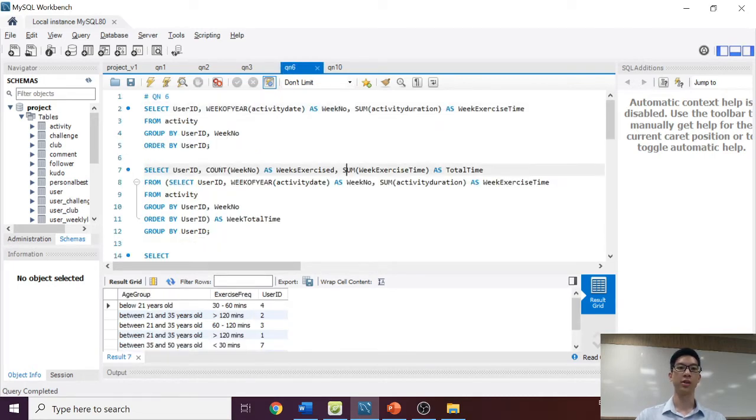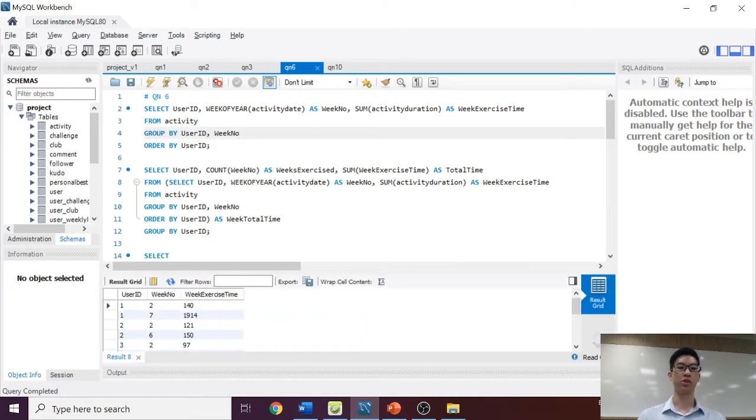So for question 6, the question states, based on the above activeness insight, which is from part 5, I have to generate age-based activeness insight, which is to filter age below 21 years old, between 21 and 35, between 35 and 50, and finally above 50, for users who have exercised less than 30 minutes, as well as include the activeness insight for users with less than 30 minutes per week, between 30 to 60 minutes per week, between 60 and 120, and finally more than 120 minutes.